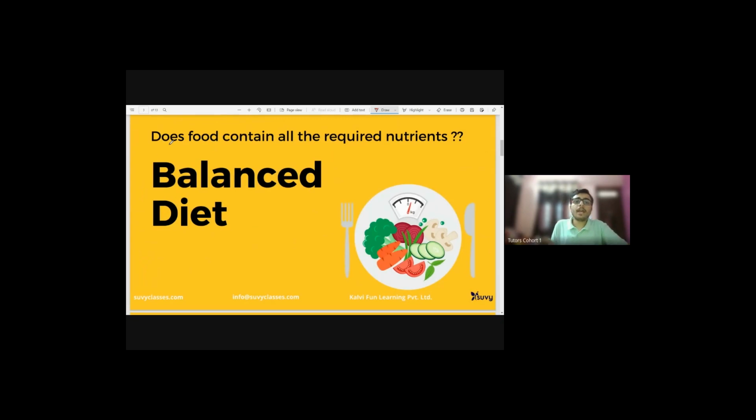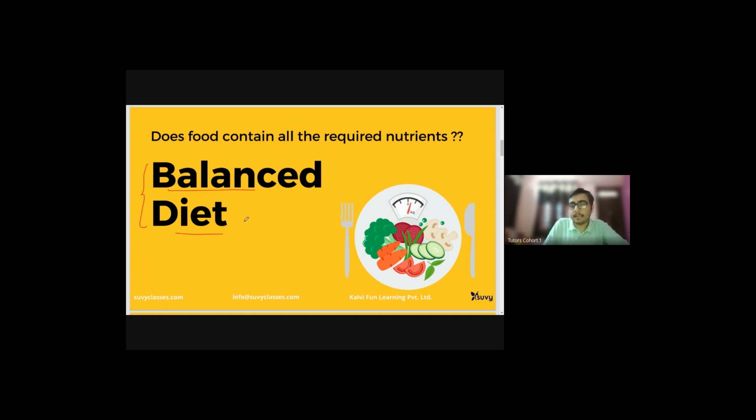Okay, so as I said, a balanced diet is a very, very necessary condition for all living beings, be it humans or be it animals. Oh, sorry, be it animals or be it plants.